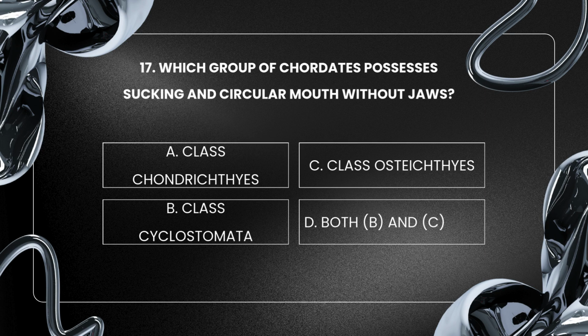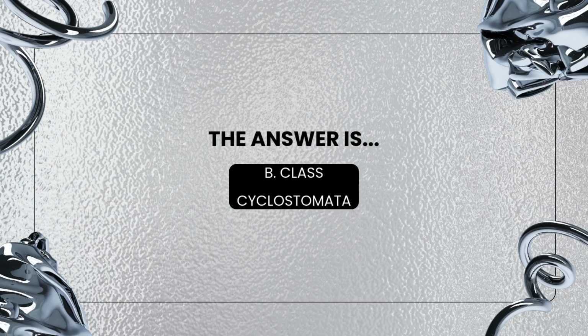Which group of chordates possesses a sucking and circular mouth without jaws? A. Class Chondrichthyes, B. Class Cyclostomata, C. Class Osteichthyes, D. Both B and C. The answer is B. Class Cyclostomata.